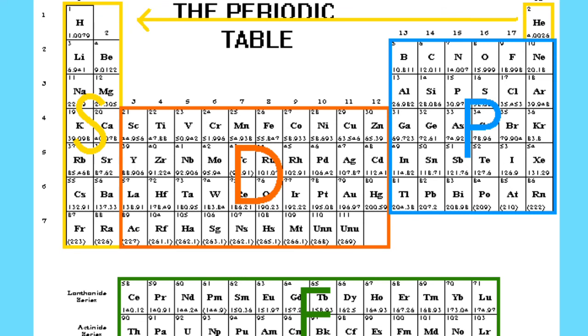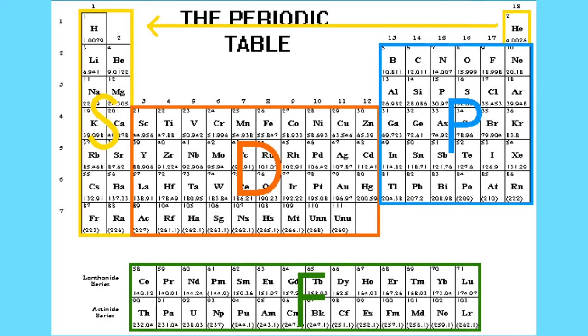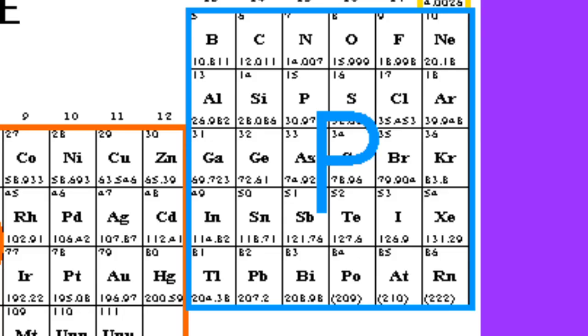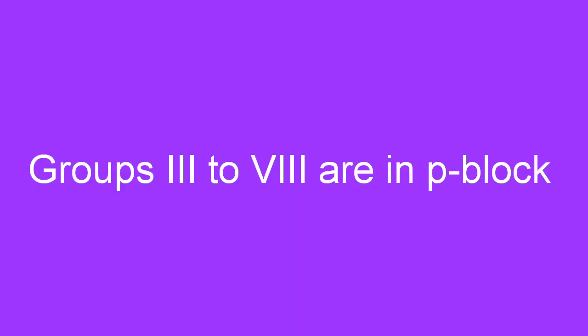The s block constitutes groups 1 and 2. Then all the elements whose electronic configuration ends in p, p1, p2, p3, all the way to p6, are in the p block of the periodic table, as you can see there. And those, of course, include groups 3A to group 8A.